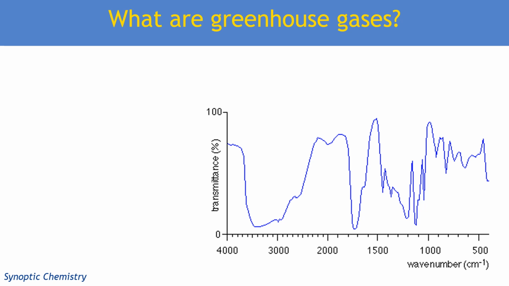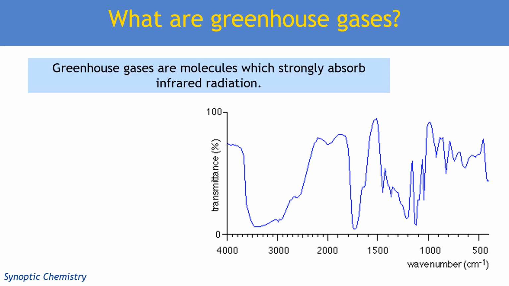They are molecules which strongly absorb infrared radiation. Different covalent bonds absorb different frequencies of infrared radiation, which you'll know if you've studied any infrared spectroscopy as part of your A-level.